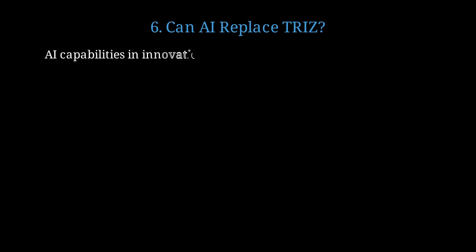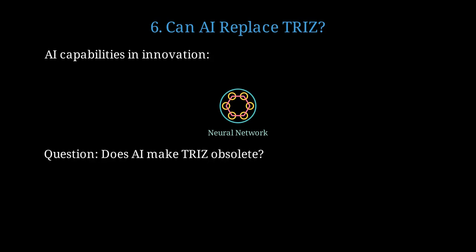Modern AI can analyze vast databases, recognize patterns, and generate novel combinations, seemingly duplicating what TRIZ does. AI neural networks can process millions of examples and extract patterns, potentially identifying solutions without explicit TRIZ principles. So the question becomes, if AI can find patterns in data, does it make TRIZ obsolete? The answer is no, they are complementary.